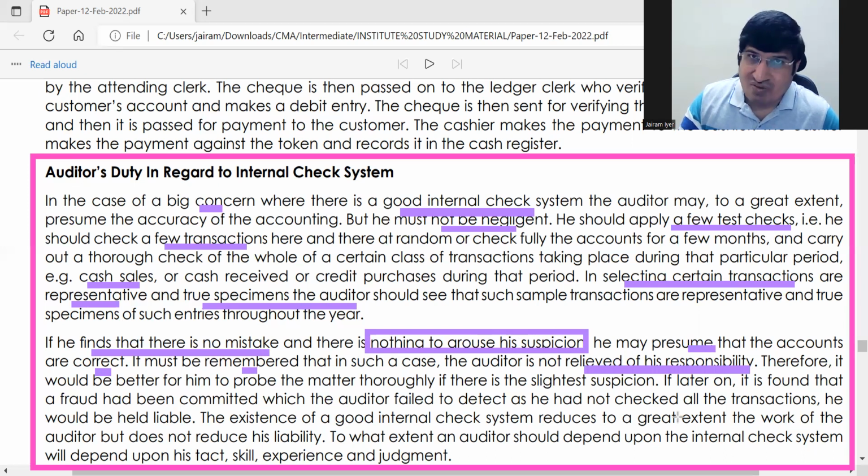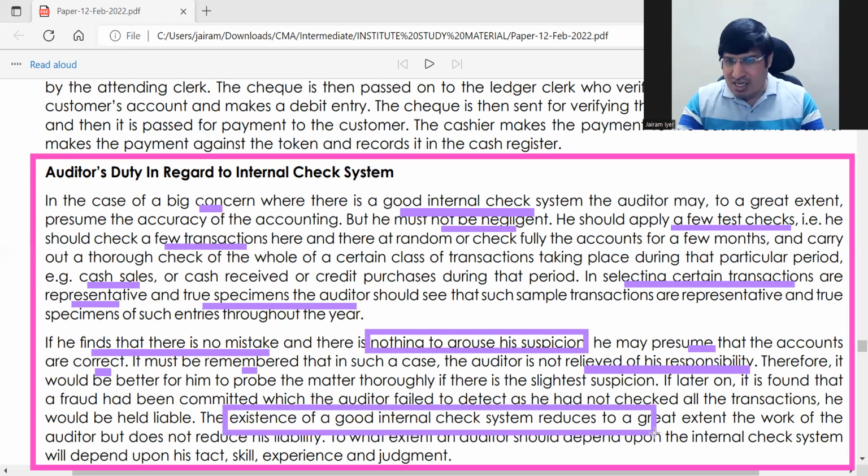Whatever minimum number of transactions he feels should be checked, he should check. The existence of a good internal check reduces his work but does not reduce his liability. This sentence is important. Reduces his work but not his liability.